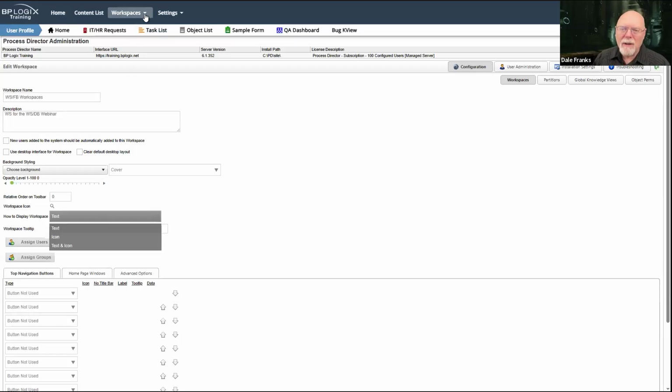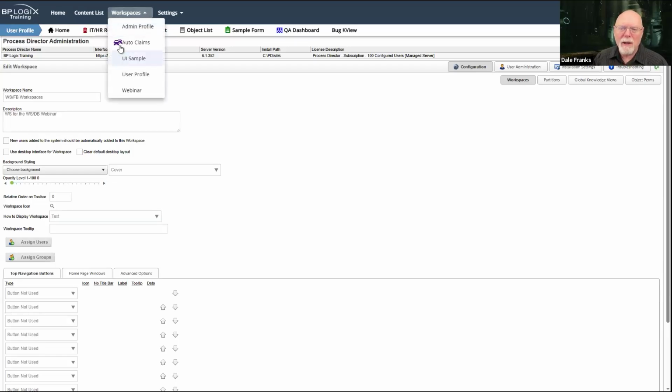You may have noticed that when I drop the workspace menu, it actually shows me this icon here. I'm not super happy with that because I'm not wild about the lack of spacing between the icon and the text for the auto claims workspace. It's not the greatest.